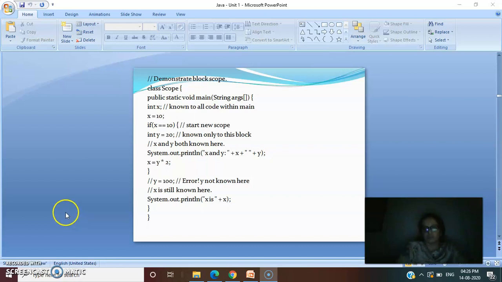So today I told you that I will be discussing with you the scope and lifetime of a variable first. Then we will be moving further to inheritance and then constructors. So first let me tell you about scope and lifetime of a variable.